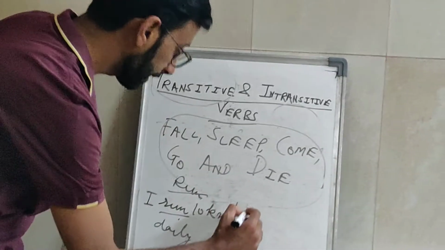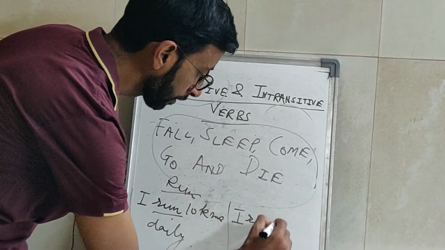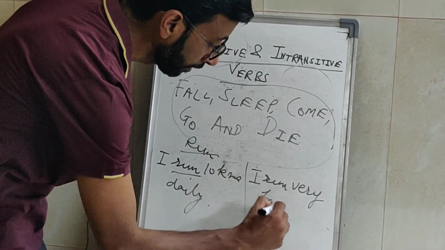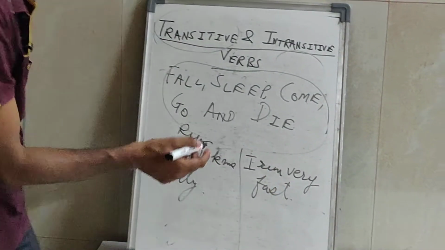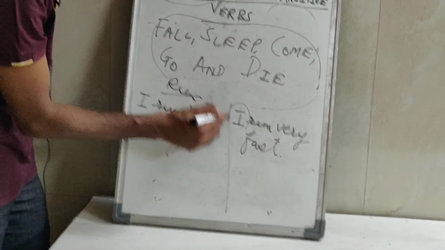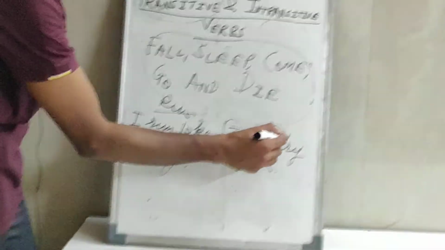And if I write "I run very fast," then with this verb run, the action is completed by the subject, and in this case it does not require any object.